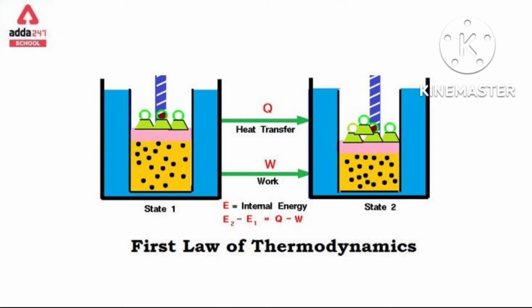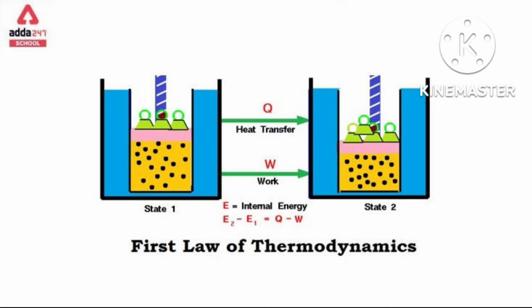For understanding pressure-volume work, let us consider a cylinder which contains 1 mole of an ideal gas fitted with a frictionless piston. Frictionless means no friction.